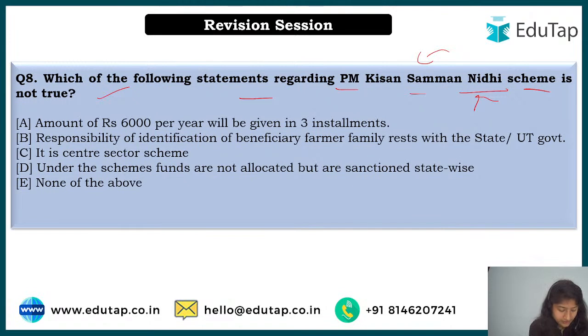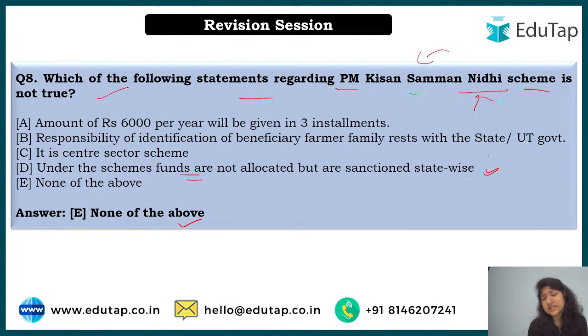So, do we have any other? See, the correct answer over here is option number E, that is none of the above. See, the thing that you are saying about the direct benefit transfer, this particular line we have also discussed when we were learning about this particular scheme in the lecture. See herein, we'll go one by one, and Nilesh, I'll clear it out, alright? So see, first one is amount of 6,000 per year, that we all know, and that will be given in 3 installments, that is after every 4 months you'll get 2,000 each.